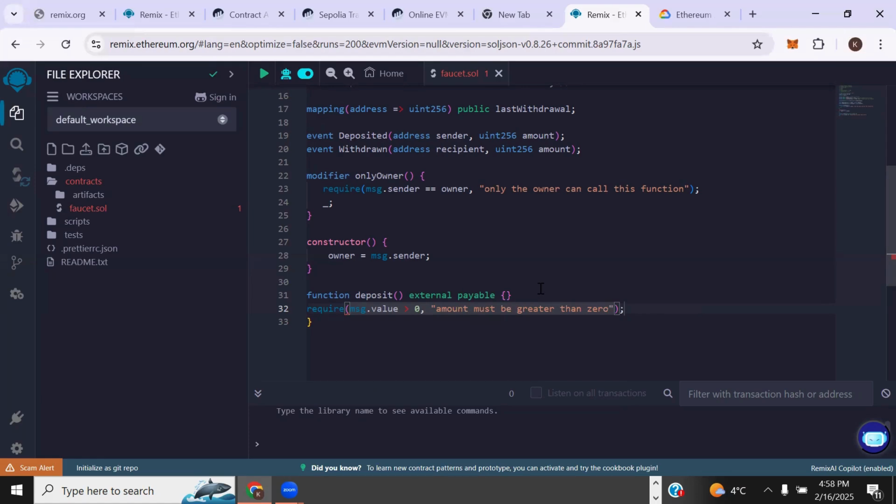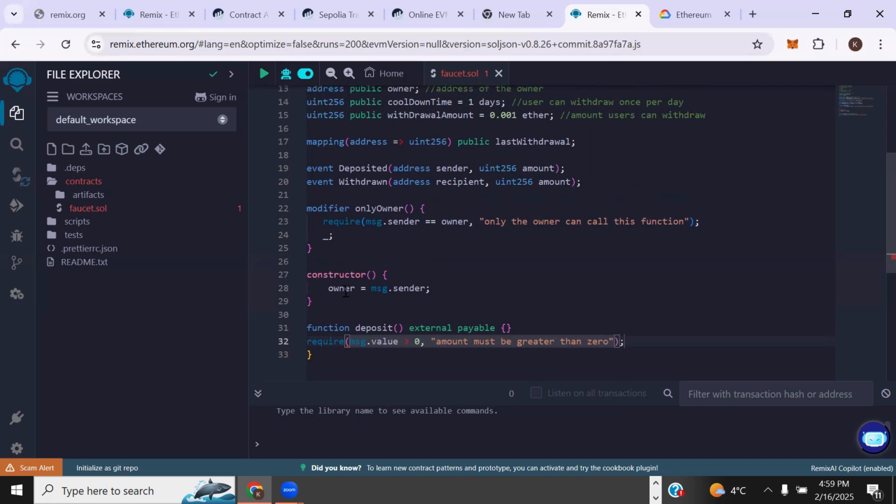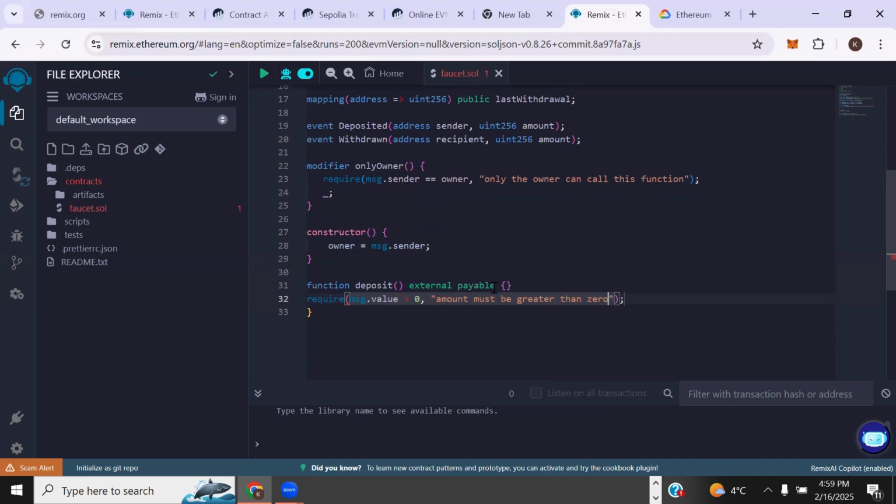So what this is doing is just like this one here, which is checking if the message sender equals the owner, this one is checking the message value. Message is actually a global variable, known on the blockchain. So we don't have to declare message sender. We don't have to write it here and declare it, just like we declared the owner here, because message sender is something global. The blockchain itself knows what it means: the person that is making the function call to that particular function. So in this one, it's going to be my address, because by default, I'm the one that is going to call the constructor.